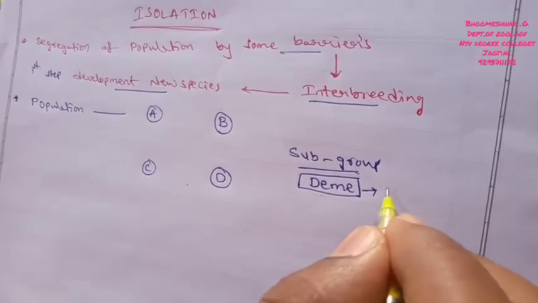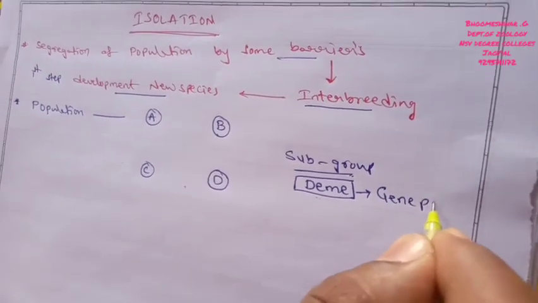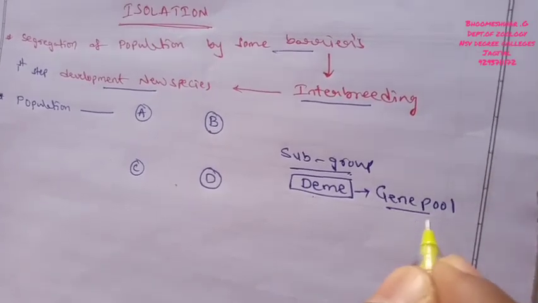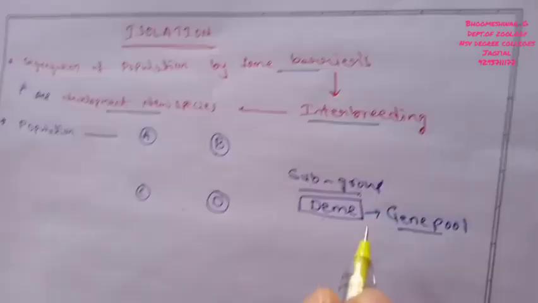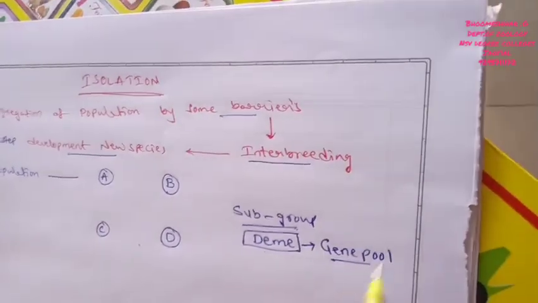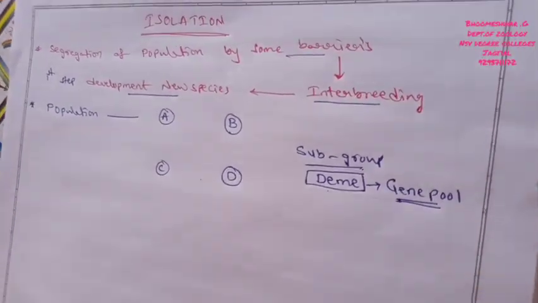These demes maintain their own gene pool, and the gene pool is the total number of genes in a particular species or in an entire population.